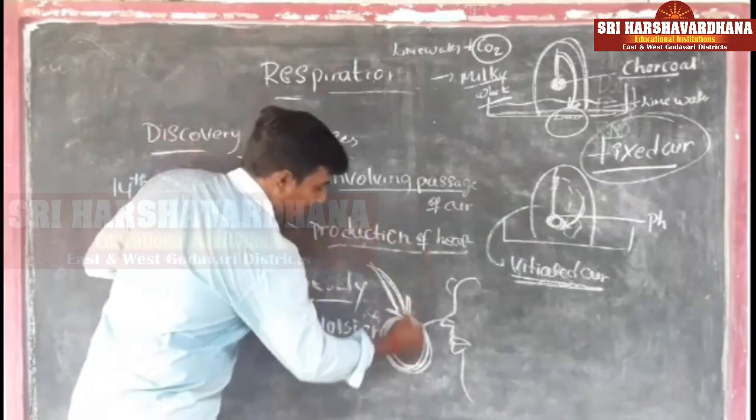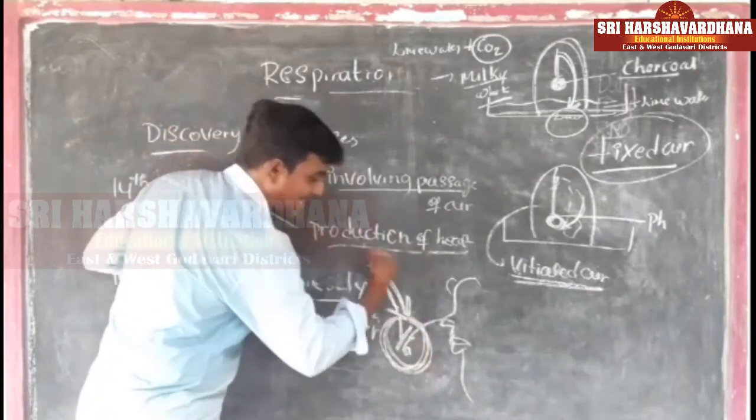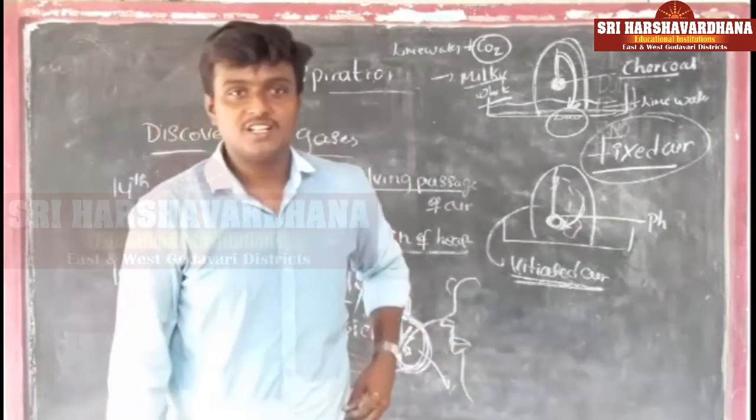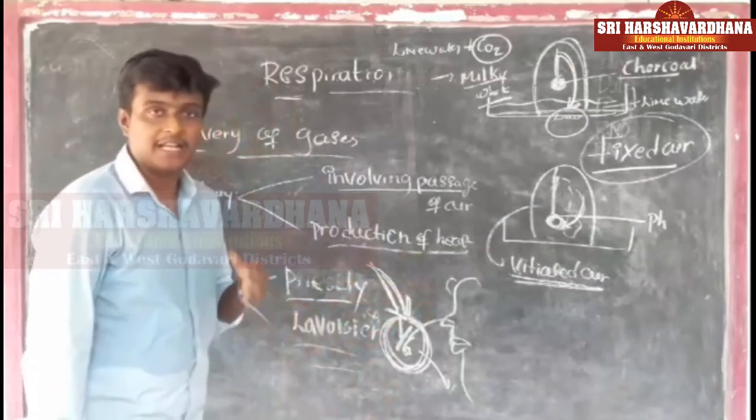So when you are adding, what happens? When 1/6 portion of vitiated air is added, 1/6 portion of air has to be taken out. So these are the experiments done by Lavoisier.